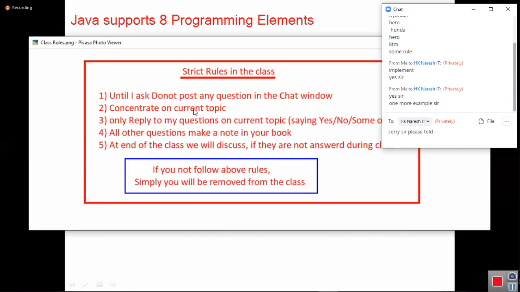When I say, do you have any questions, then I am giving you the time to ask questions. At that time, if you post any question, I will give you a reply. If it is related to the current topic, I will reply. If it is related to the next session, I will tell you the next session topic, so that there are no scoldings, no frustration, no irritation. Simple, I am following one thing. If you are not following the above rules, you will simply be removed from the class. Understand? Very simply, you will be removed from the class. That's it. Over. Khatam. Then that day you will lose the class.